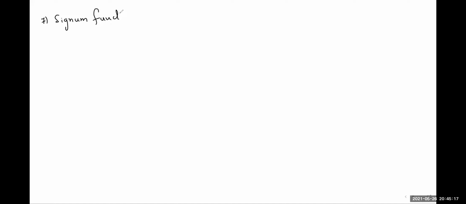The signum function is represented with the symbol SGN of T. It is defined as +1 on the right hand side, that is T greater than or equal to 0, and -1 on the left hand side, that is T less than 0.